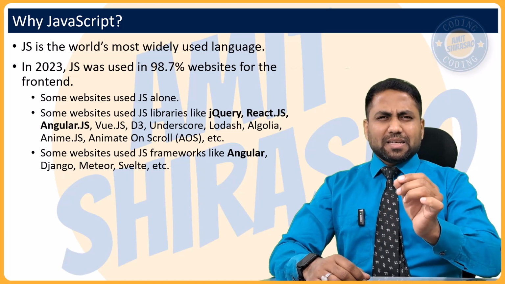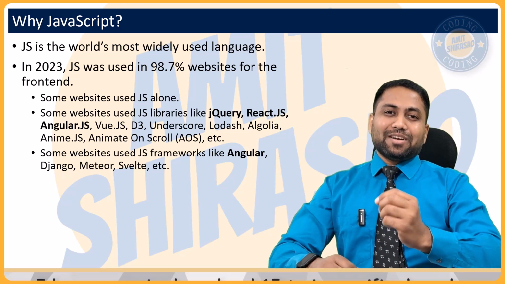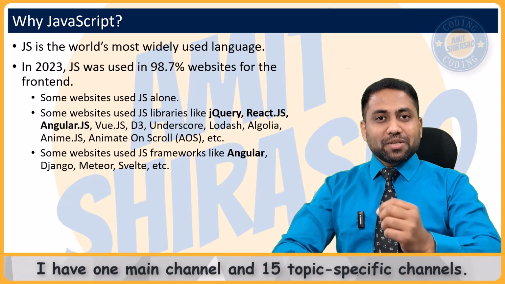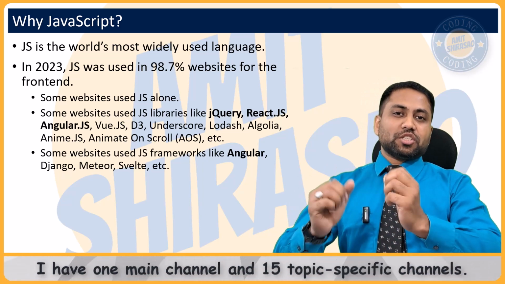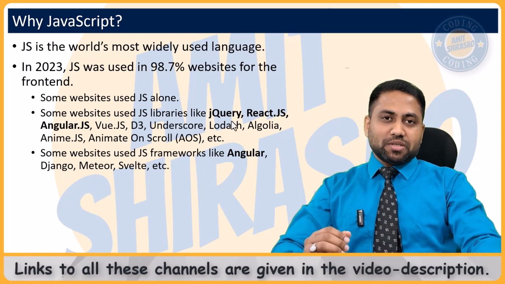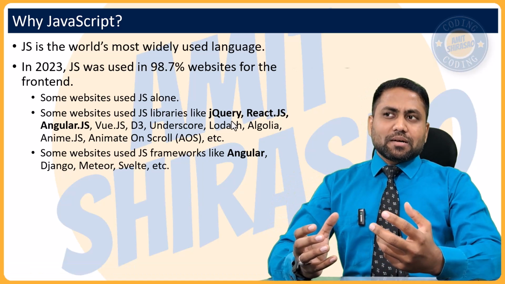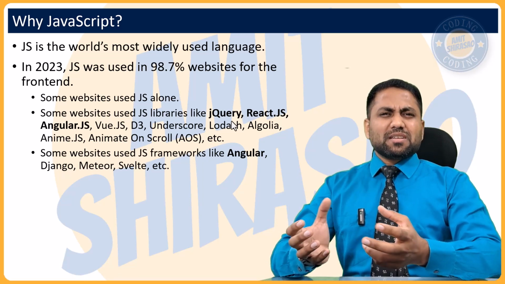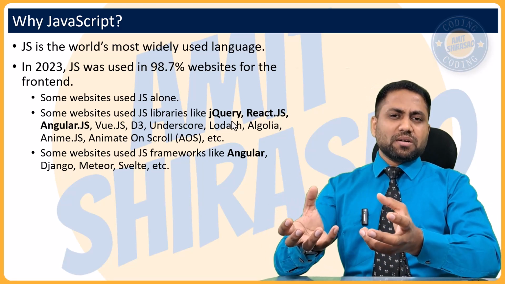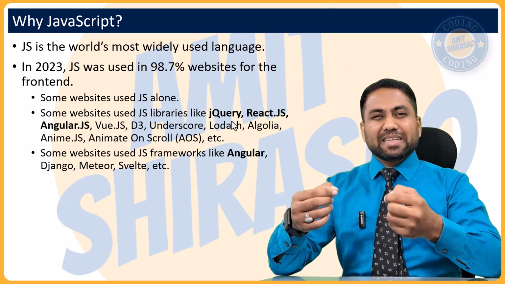Here, another interview question can be, what is the difference between a library and a framework? A library means a collection of functions. For example, jQuery is a JavaScript library, so it is just a collection of JavaScript functions, and you can use those functions. It's just a wrapper created over JavaScript, so that it adds a little syntactic sugar.